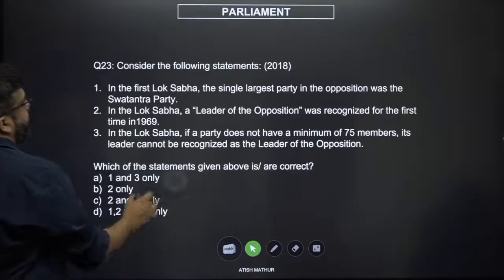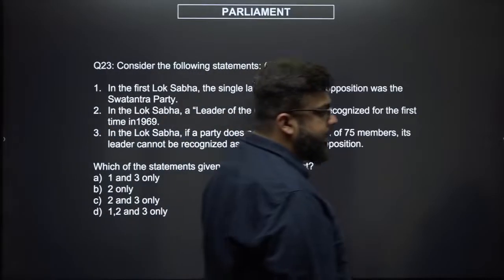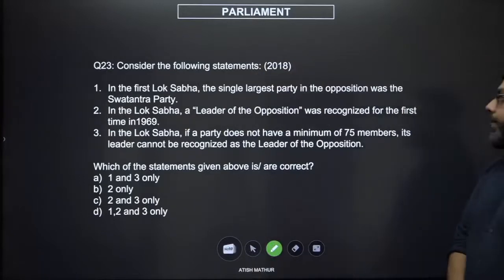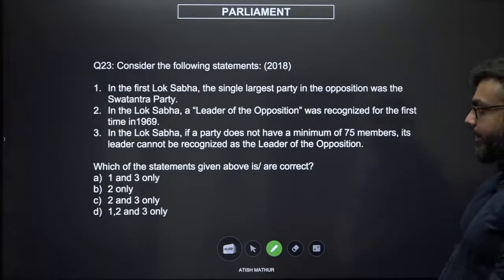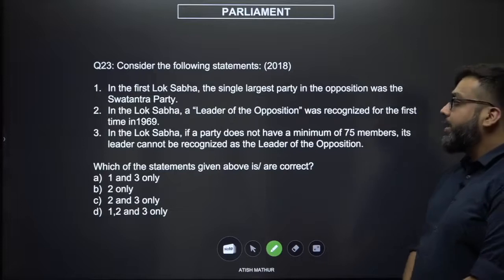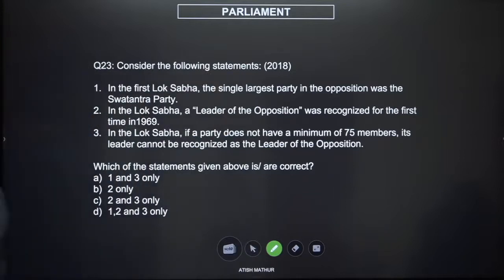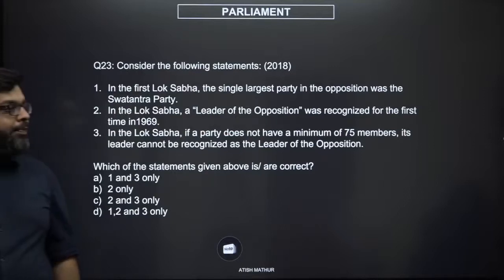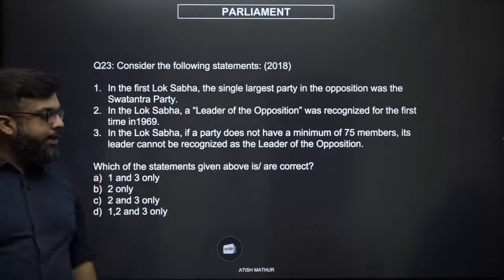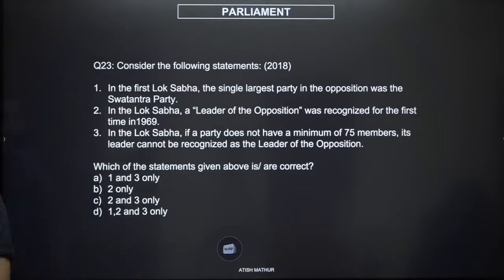All right. Question number 23. Consider the following statements. In the first Lok Sabha, the single largest party in the opposition was the Swatantra Party. In the Lok Sabha, a leader of opposition was recognized for the first time in 1969. In the Lok Sabha, if a party does not have a minimum of 75 members, then its leader cannot be recognized as the leader of the opposition, right? Let us see if we can try and solve this question.